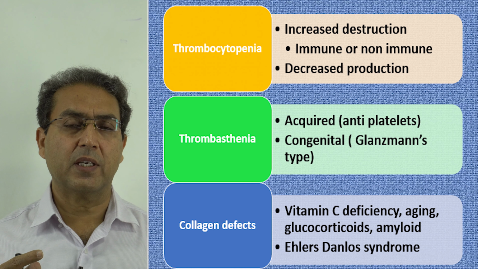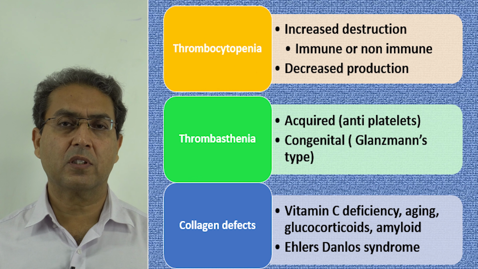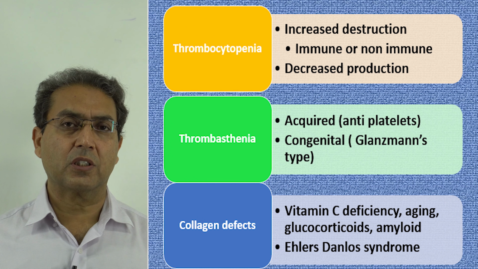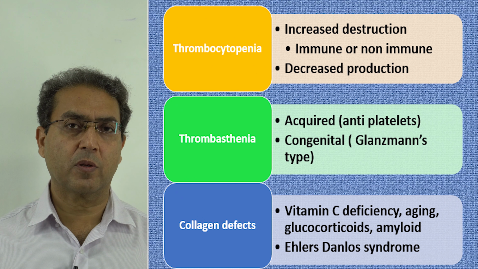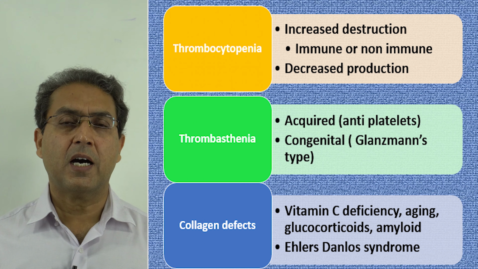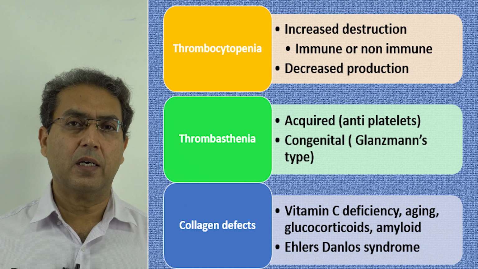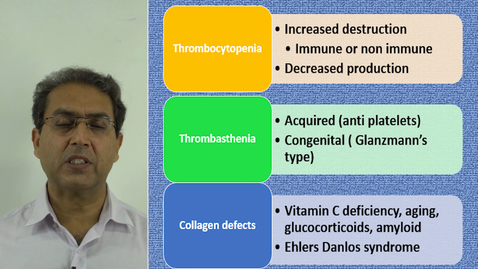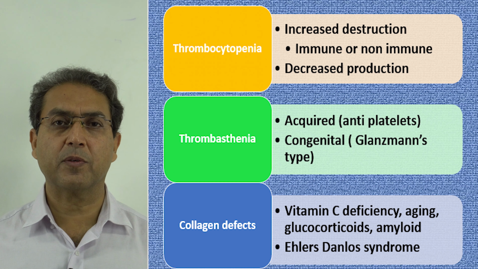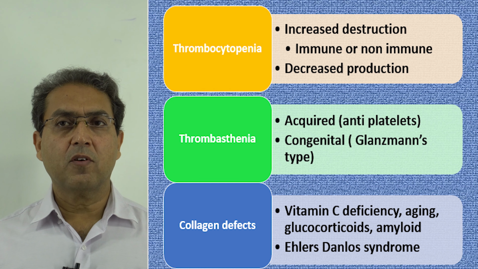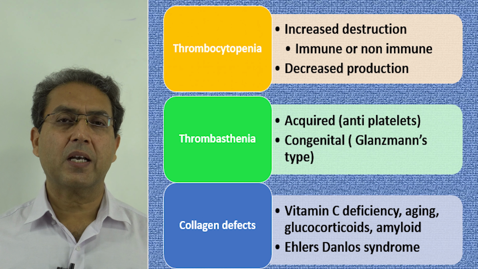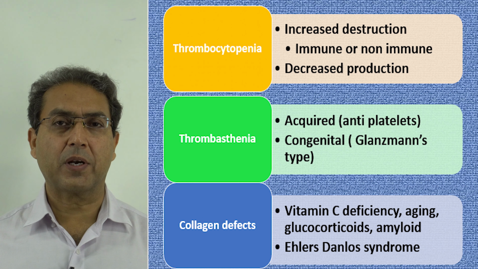The platelets can be damaged in the prosthetic valves, and then you've got decreased production. The platelets are not being produced from the bone marrow. That is, the patient has hypoplastic or aplastic anemia, or the bone marrow is replaced by abnormal cells that decrease the production of the platelets. And then you've got thrombocytopathy. Thrombocytopathy means the platelets have abnormal clotting properties.